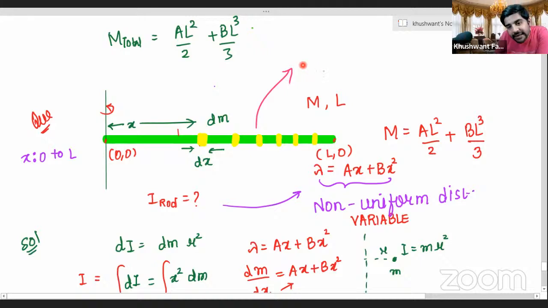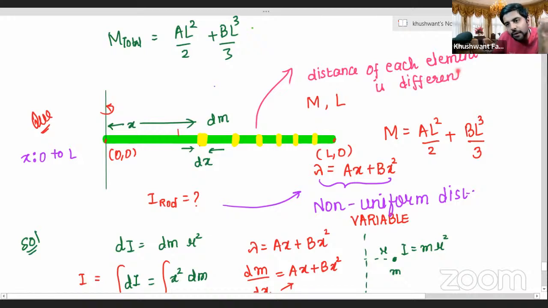So here the difference is, everybody, you all can take this as a note also if you all like, कि यहाँ पर rod के case में the distance of the element masses which we were taking was different for each mass. I repeat, distance of each element is different. This is a very important note. आपको समझ में आना चाहिए what you are actually doing here. So distance of each element from the axis of rotation is different, यानी कि axis of rotation से हर एक element का distance अलग अलग है. The distance is different for each element of the rod.